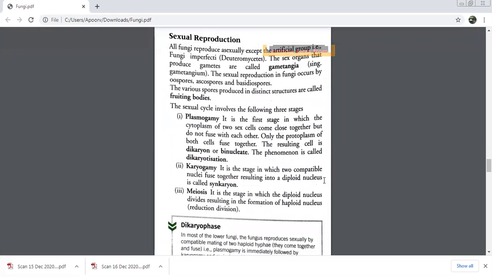First is plasmogamy. This is the first stage, beta. What happens in plasmogamy is that the cytoplasm of two sex cells they